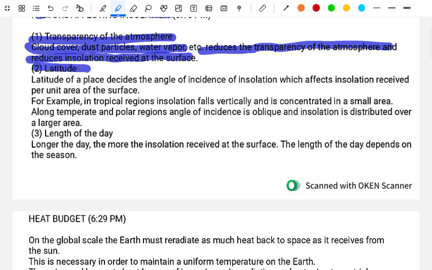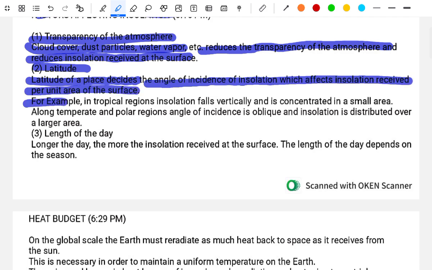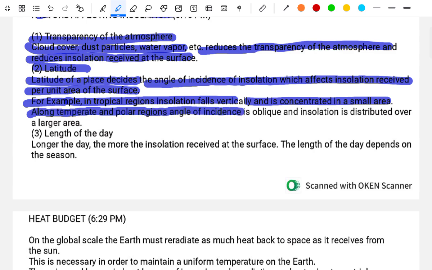The latitude of the place decides the angle of incidence of insolation, which affects the insolation received per unit area of the surface. For example, in the tropical region, insolation falls vertically and is concentrated in a small area. Along temperate and polar regions, the angle of incidence is oblique. The insolation is distributed over a large area.